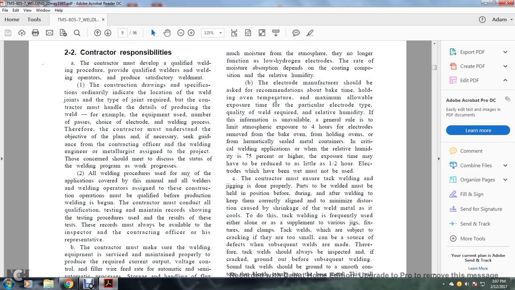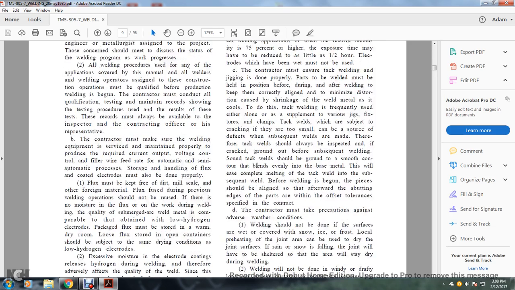B. The electrode manufacturer should be asked for the recommendation for the bake time and the holding over the temperature, the maximum allowable exposure time with the particular electrode type, and the quality of the welds required relative to the humidity. If the information is unavailable, the general rule is to limit atmosphere exposure to 4 hours, removing electrodes from the baking or hold ovens and hermetically sealed metal containers. In a critical welding application, or when the relative humidity is 75% or higher, the exposure time may have to be reduced to as little as 1.5 hours. The electrodes which have been wet must not be used.